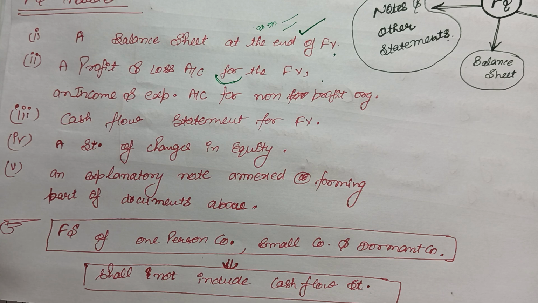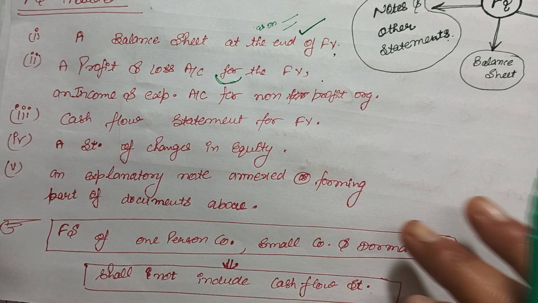And then statement of changes in equity, it carries very much importance in the case of the listed companies. Okay, so you can check on any website of any listed company the statement of changes in equity. They have to prepare it as per the laws and regulations.